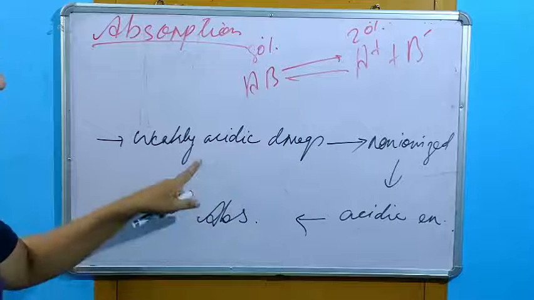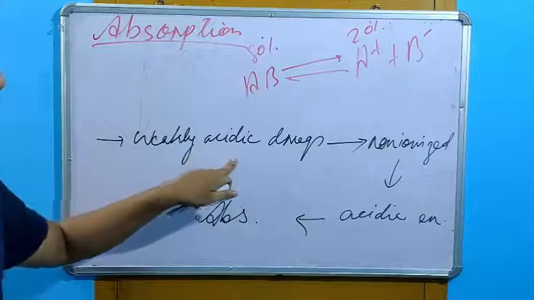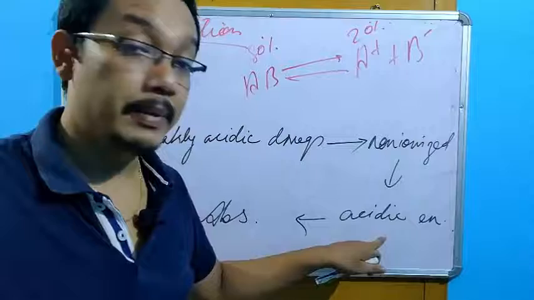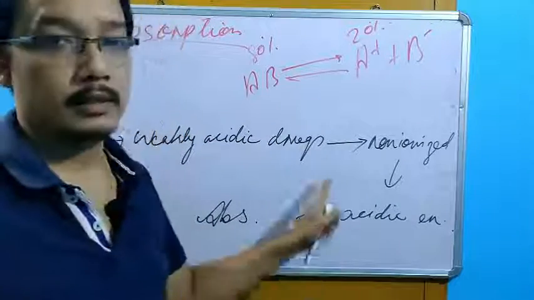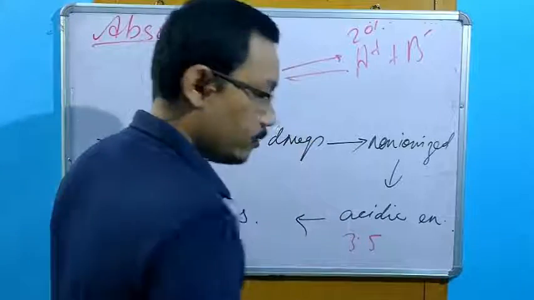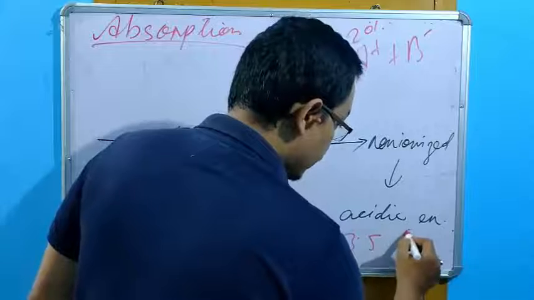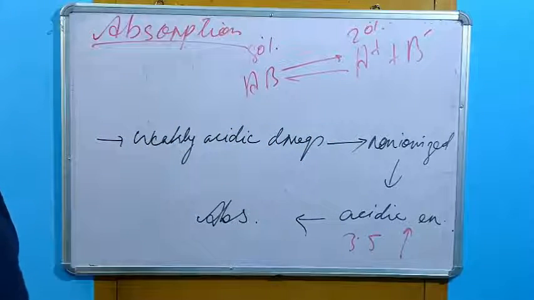But if the weakly acidic drugs are given in the basic pH, or if you increase the pH of the stomach, suppose pH of the stomach is 3.5, and you increase it up to 5, 6, then what will happen?